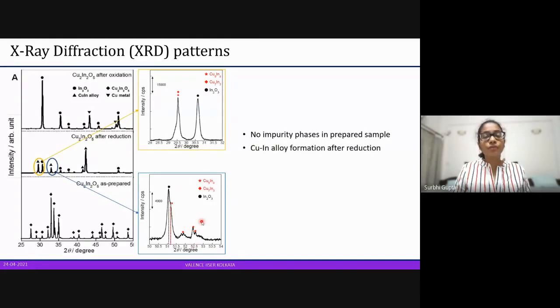So after this, we have reduced it and then we are reoxidizing it. So we reoxidize it and we see another set of peaks. Here indium oxide remains, but we see a new peak, which is a copper metal. So these findings are important because we will be able to realize why in a while.